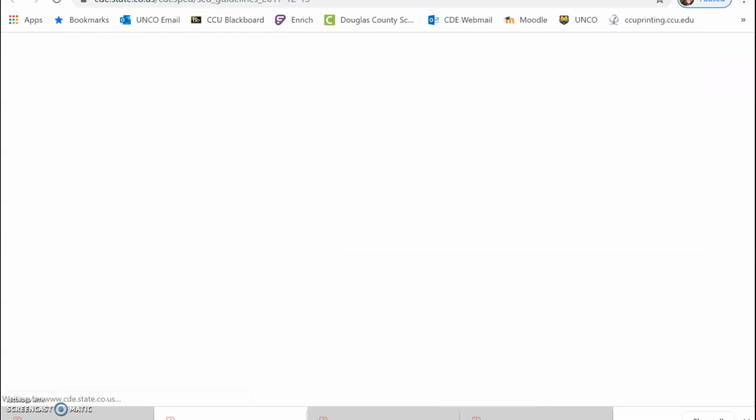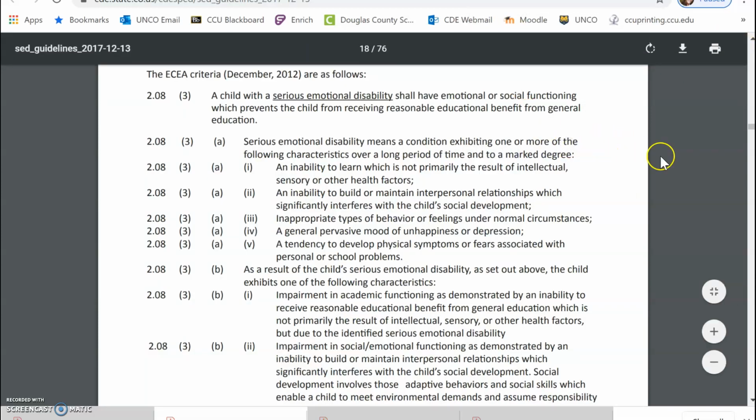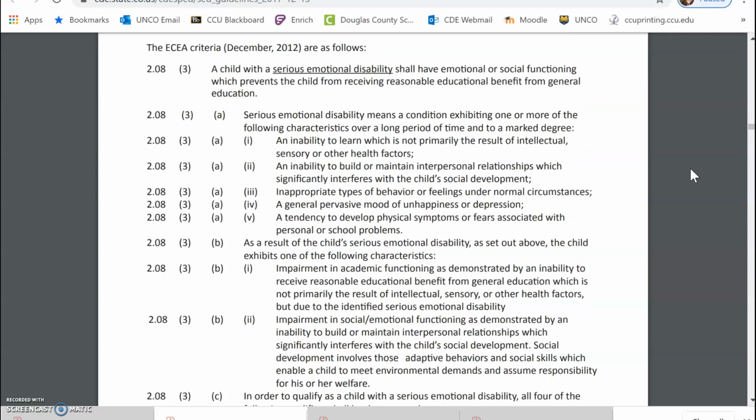So we'll open that one up. And if you scroll down, you'll see right here near the start of the document that a child with a serious emotional disability will have social or emotional functioning which prevents a child from receiving reasonable educational benefit. So we recognize all this legal language from IDEA and special education law. So reasonable educational benefit from general education.